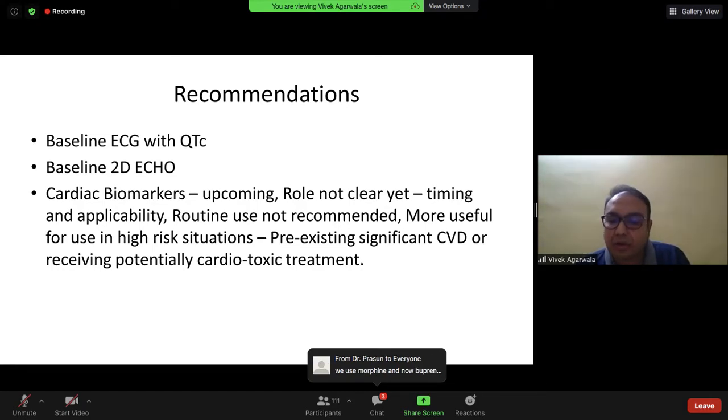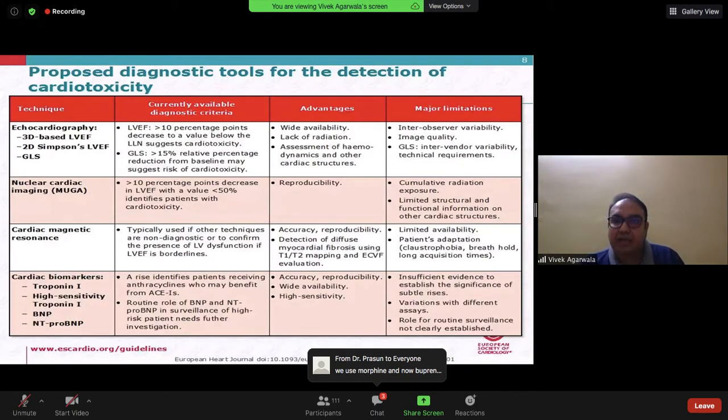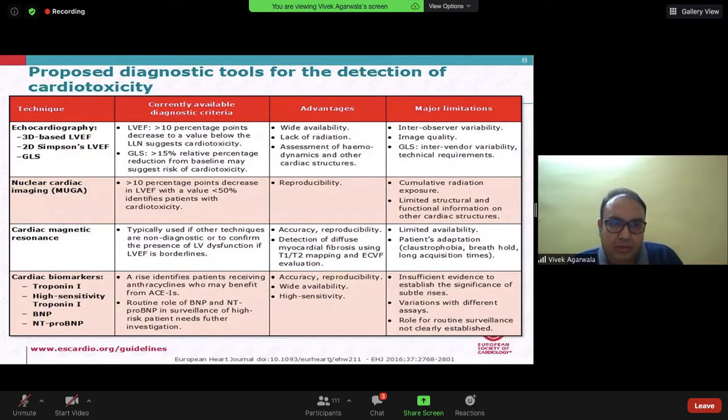So Dr. Anand, whenever we are measuring ejection fraction, there are several methods of measuring it, and a lot is being said about GLS. So why don't you explain to our audience what this GLS is, and how we can more objectively assess this left ventricular ejection fraction? So, Dr.